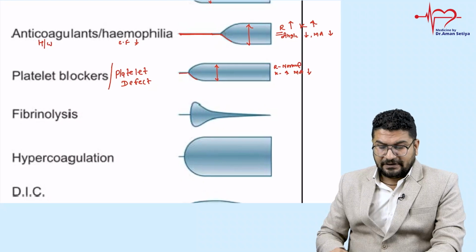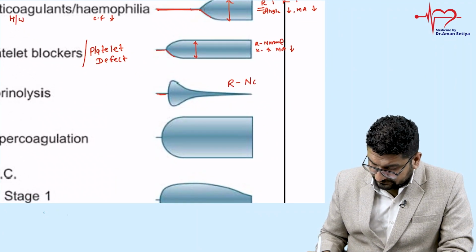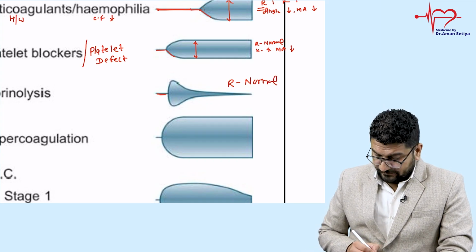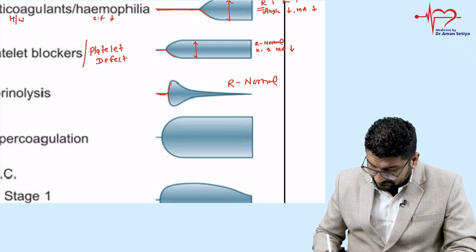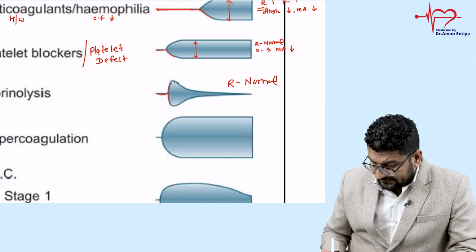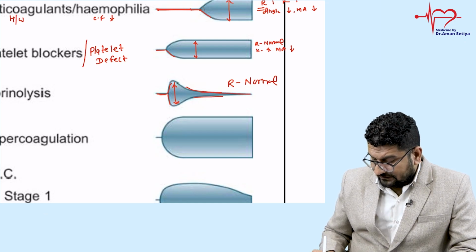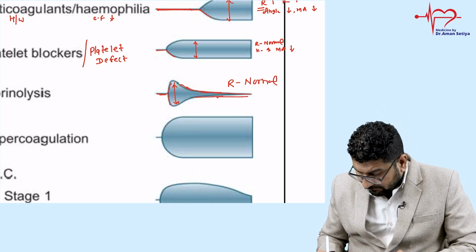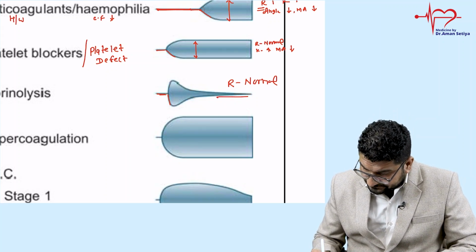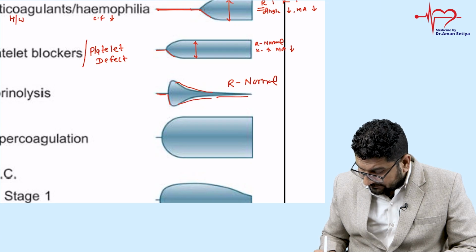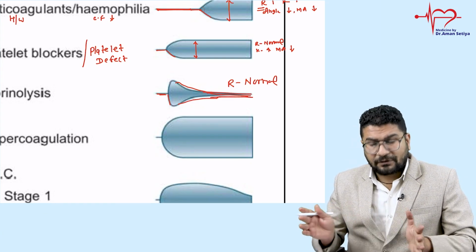Now moving to the next one, if you see here, you can notice R is normal. तो R कैसा यहाँ पे, normal, right? And forget बाकी सब कुछ, K is a bit prolonged, but if you see this, ये MA आ गया, and ultimately here you can see this is what LY30. So you can see straight away, सीधे क्या आ गया, यहाँ से downfall होना start हो गया. This is what we can see, like MA कम होता चला जा रहा है, this MA is continuously decreasing, and you can notice LY30 means ये जो tail बन रही है, this tail is prolonged.